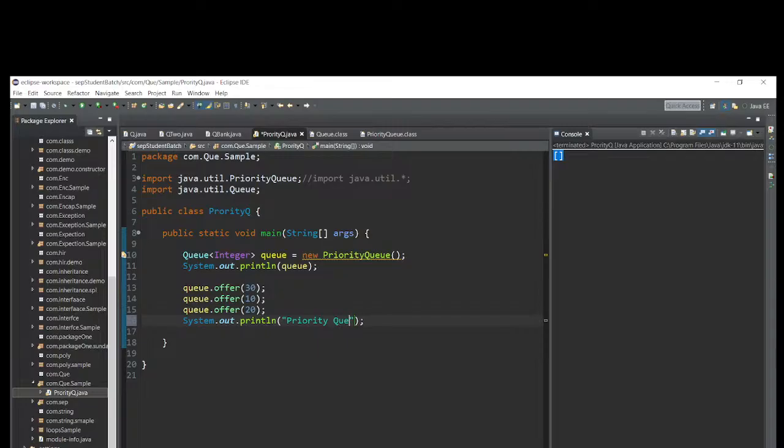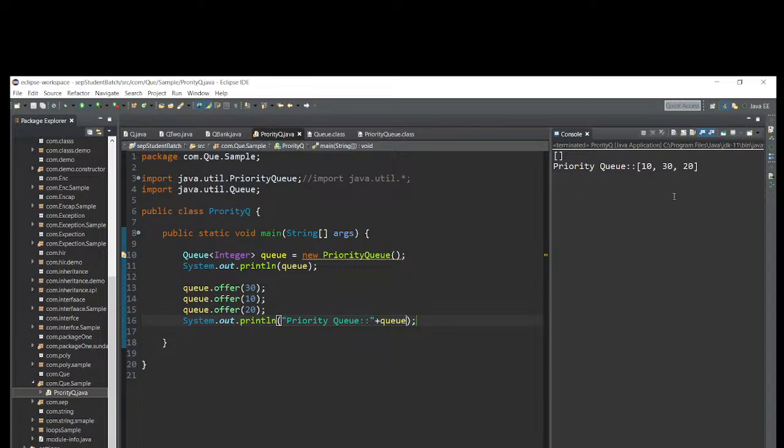Priority queue. Let me give the concatenate symbol and the reference variable. Now let me see. After adding elements, what will print on the console? It will print 30, 10.